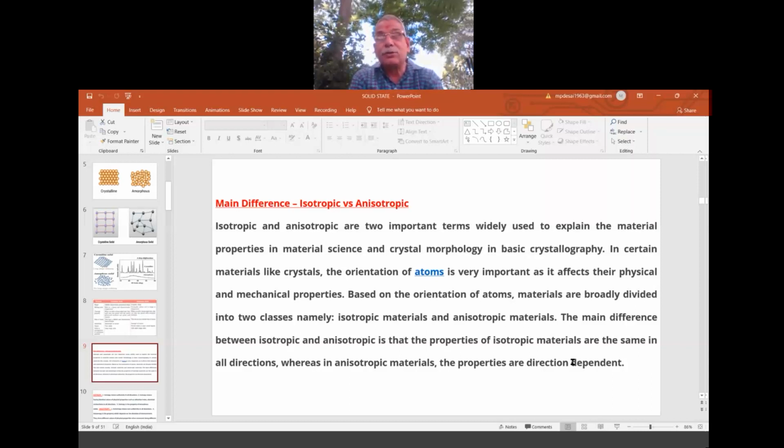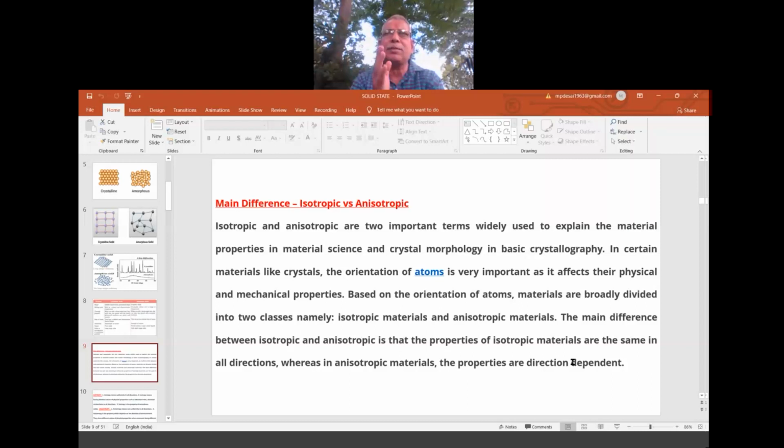So what is isotropy? Equal properties in every direction, the same property. This is the case for amorphous solids, because they don't have regularity. Whichever direction you measure a particular property of an amorphous solid, it will be the same, because the irregularity is maintained throughout.